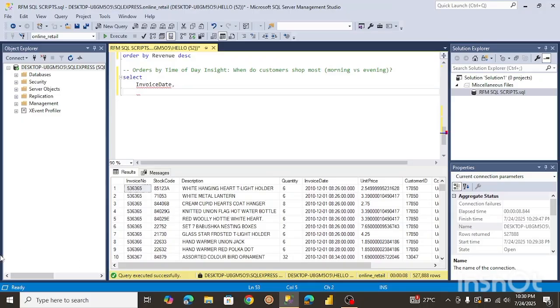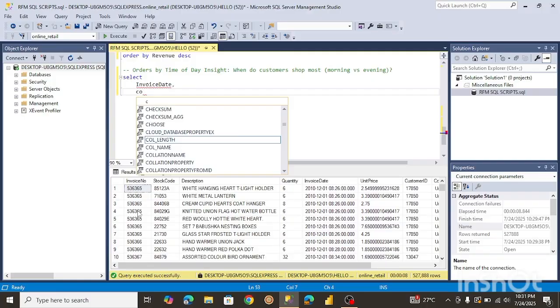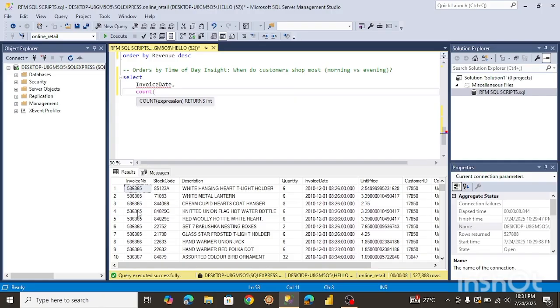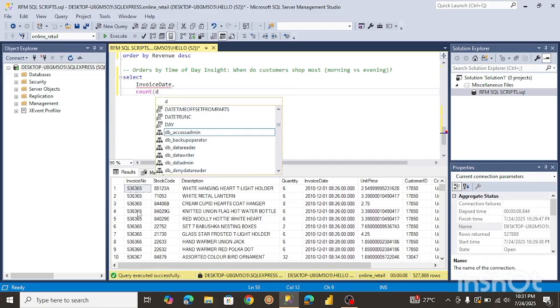So we're going to count all the invoice numbers, and to make it unique, we're going to include distinct to count the distinct number of orders. So what I'm going to do now is count the invoice number, but let's add a distinct in there real quick.